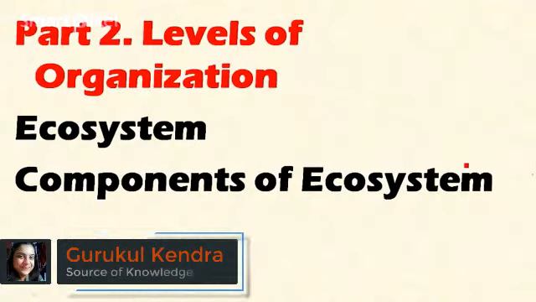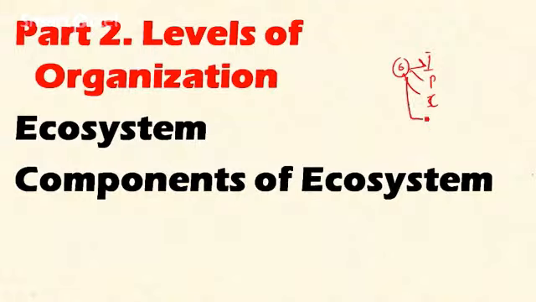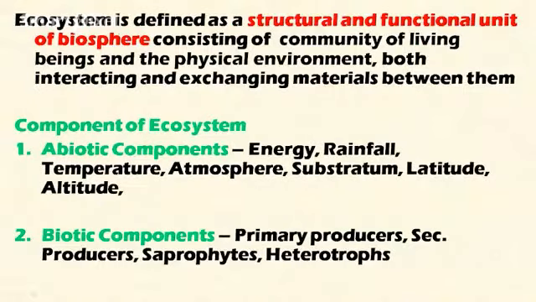In the first part, we discussed the levels of organization, of which individual, population, and community. In this video, let's discuss the ecosystem. An ecosystem is defined as the structural and functional unit of the biosphere, consisting of a community of living beings and the physical environment, both interacting and exchanging materials between them. The biosphere is the part of the earth where living organisms are present. It consists of both the community of living beings and the physical environment, and both are interacting with each other.